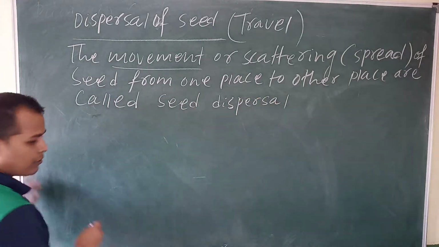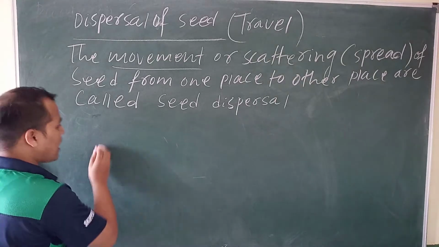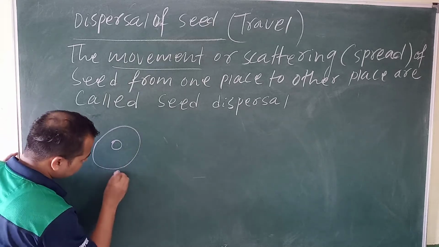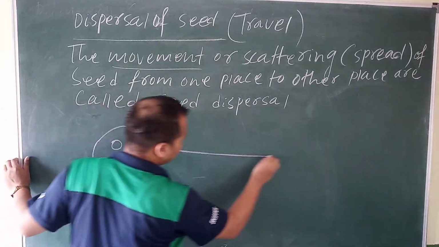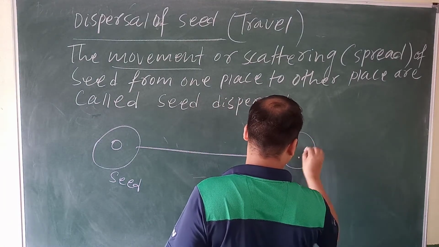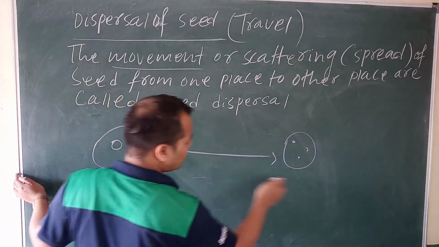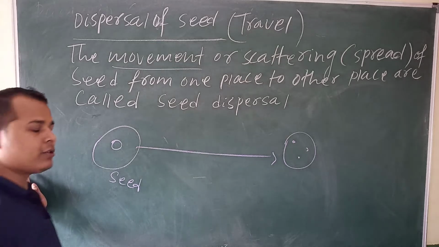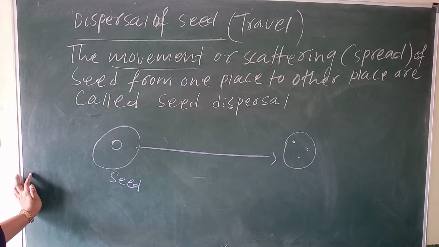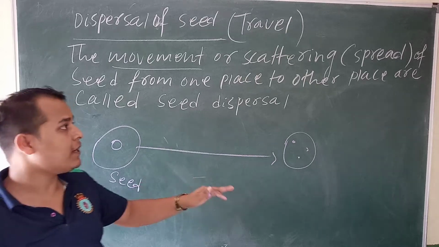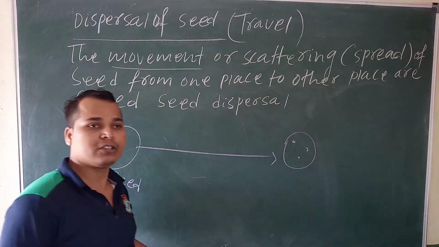So suppose, in Odisha there is a mango tree, a mango seed. So you can find this mango tree in Karnataka. How did it get here? By human being or animal. Suppose a bird is staying in Karnataka, and it takes some banana seed and they fall down in Odisha. So in that way the seed will travel from one place to another place, or sometimes by water.